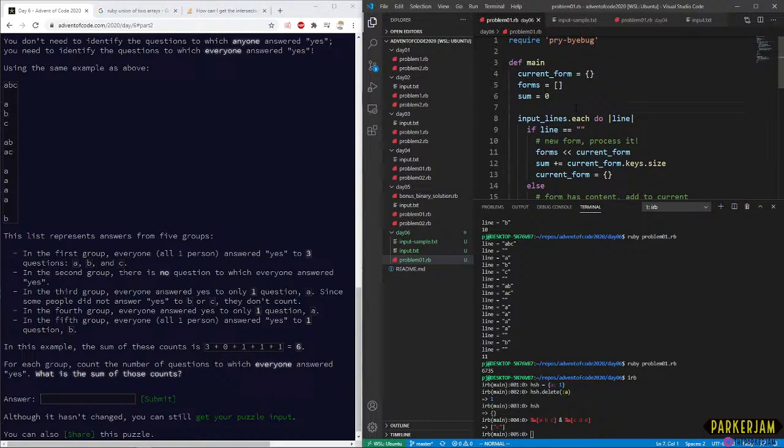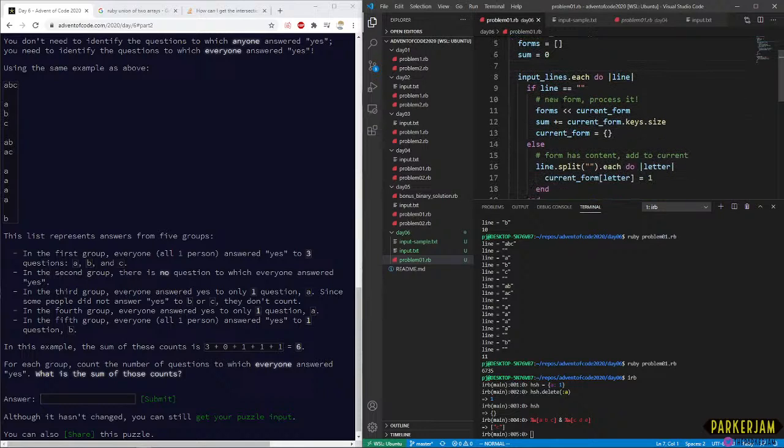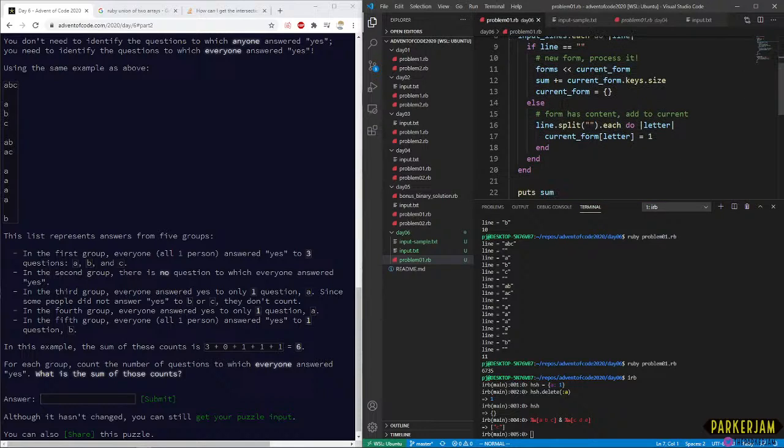So for each iteration, what we're going to do is store each line's stuff, like we are currently. Okay, so let's say current user equals a new hash.